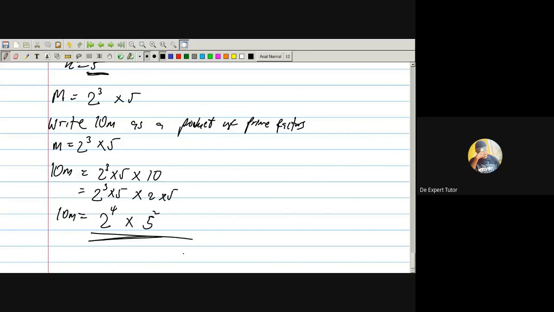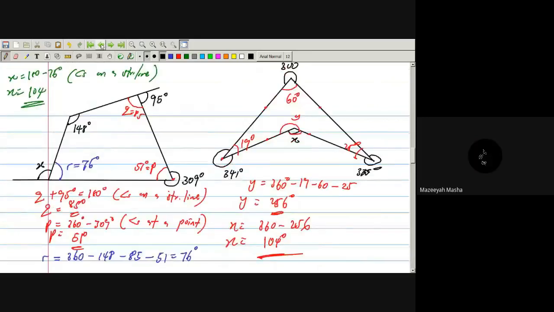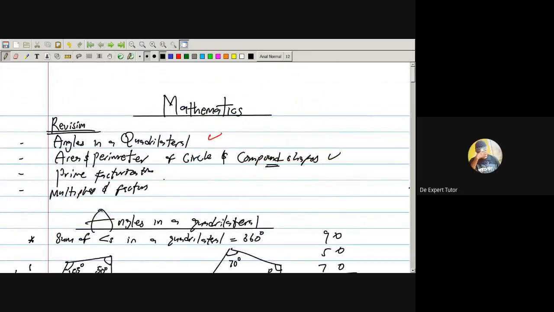Do you know how to find FCM and HCF? Yes. Okay, that's simple. Lowest common multiple, you can do that. Can you find square root and cube root? Yes. So that's that. Do you have any other one again? So we are done with this. Multiple and factor, also something like this.